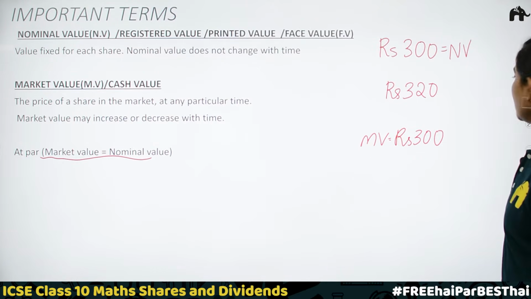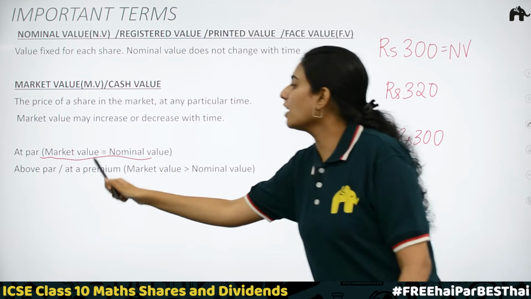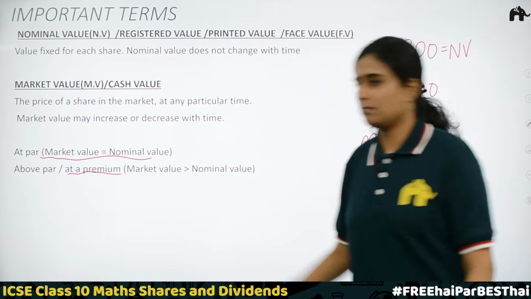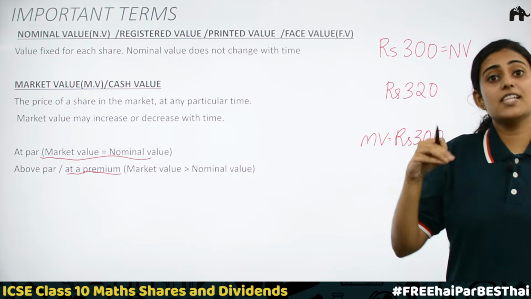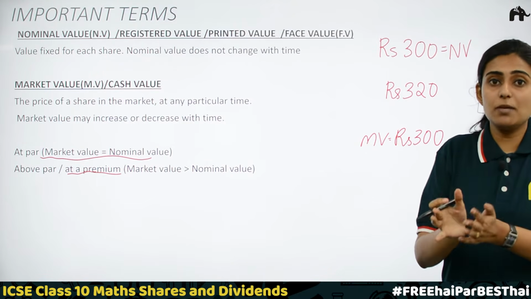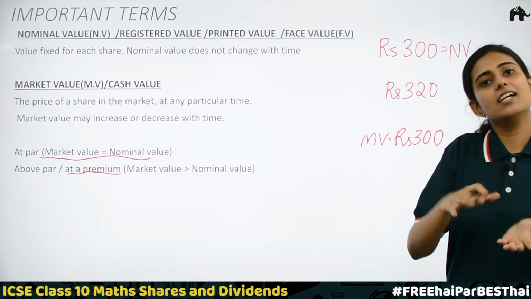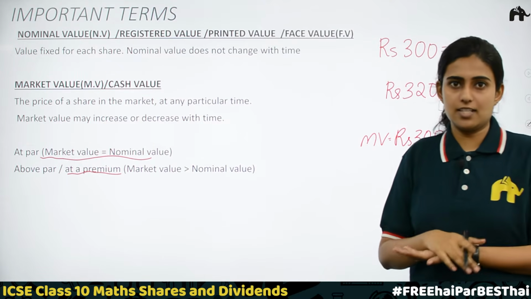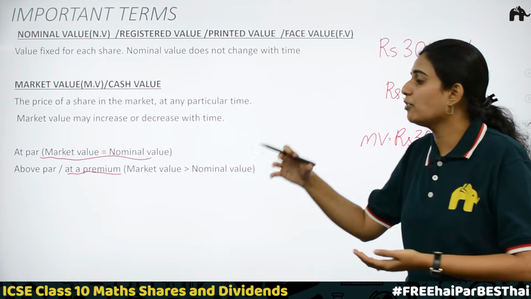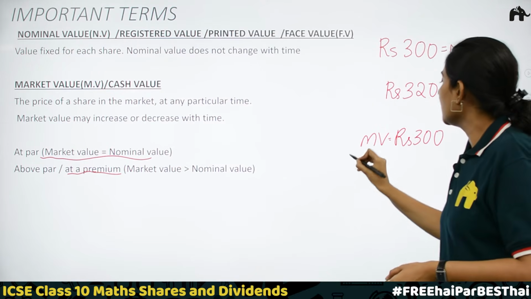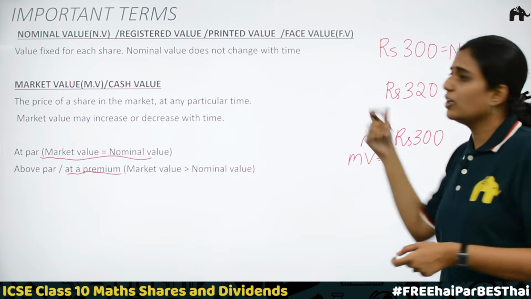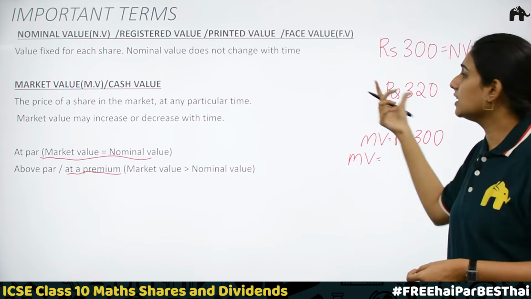Okay. The second case is above par or at a premium. In this case, the shareholder fixes a premium, adds a premium to the nominal value and resells it in the market. The new shareholder will have to purchase it at this new price. Let's say here the nominal value is 300 rupees.